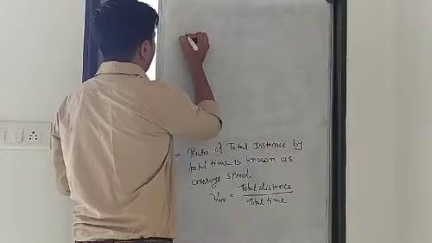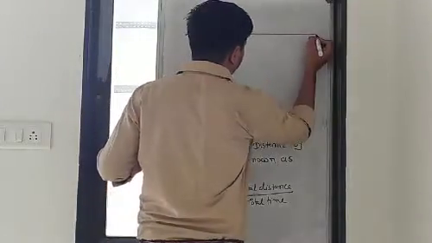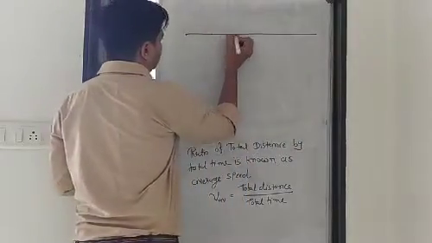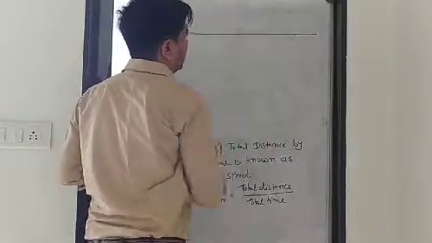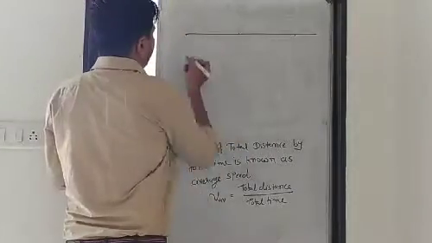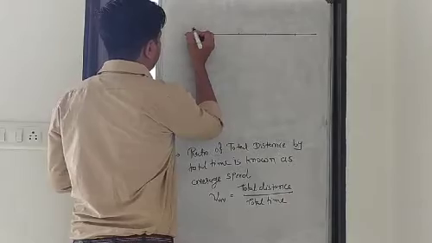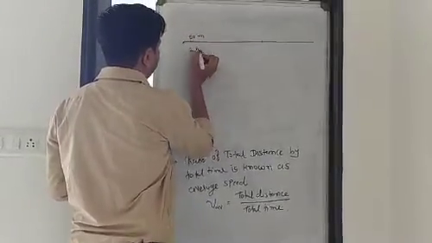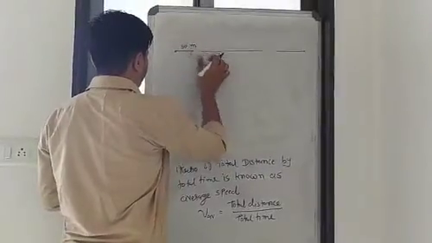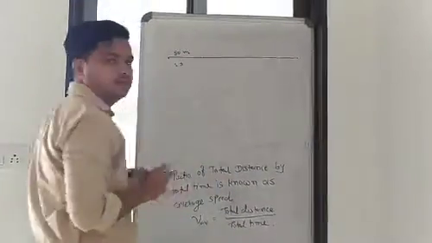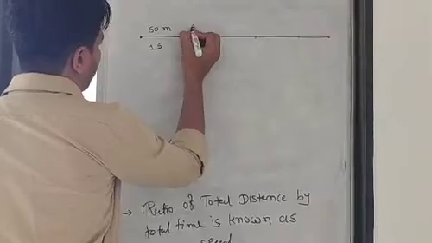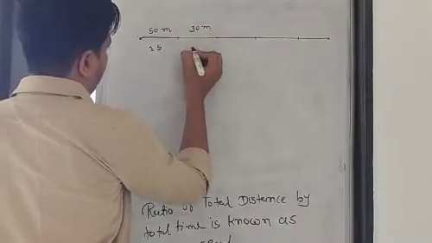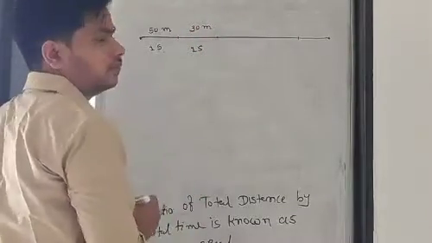If there is one part on which the object is moving, like that, okay? The distance of this part is 15 meters and is covered in 1 second. Another part is about 30 meters, also taking 1 second.